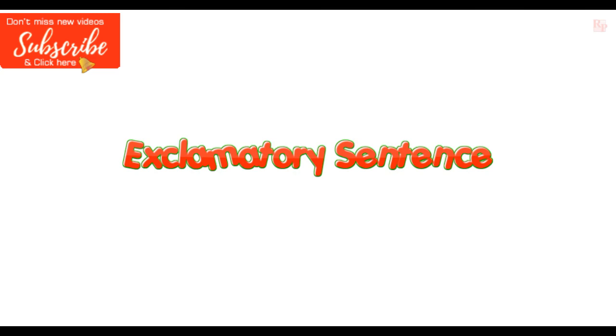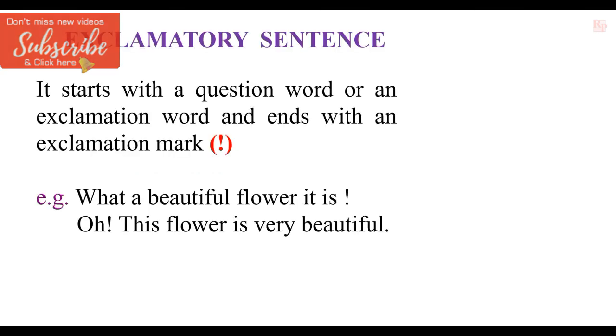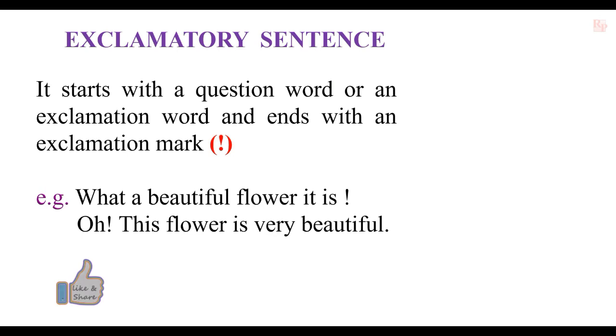And the next one is exclamatory sentence. An exclamatory sentence starts with a question word or an exclamation word and ends with an exclamation mark. Exclamation mark must be there in an exclamatory sentence. For example, what a beautiful flower it is. Oh, this flower is very beautiful. Here, the sentence starts with a question word and ends with an exclamation mark. Otherwise, the sentence starts with an exclamation word and also ends with an exclamation mark.